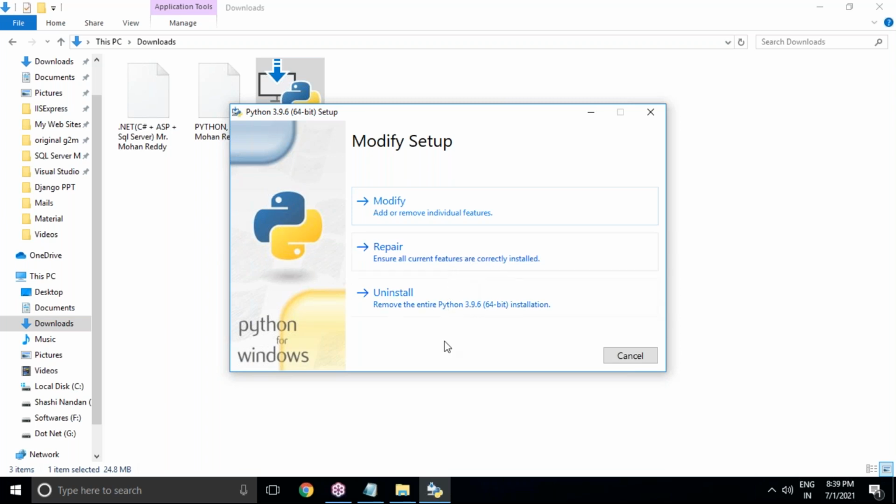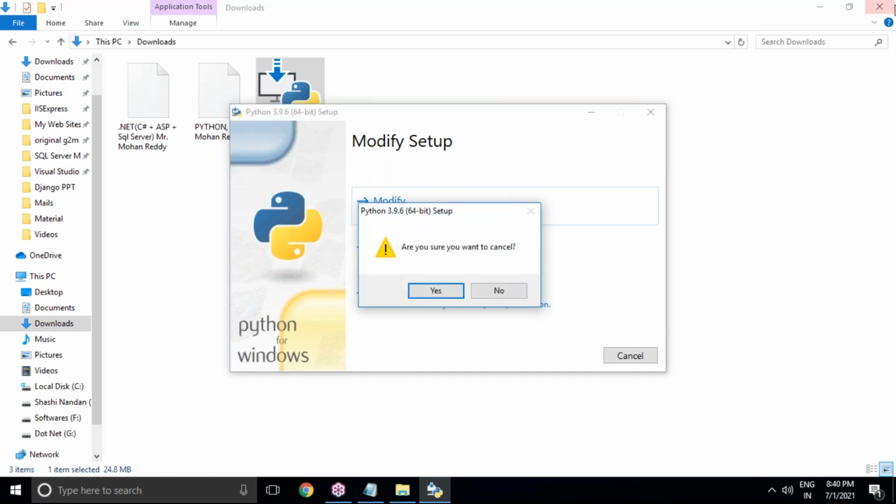But in your computer it will not show that for the first time when we try to install, and we'll be able to get two options. One is install now, next one is custom installation, but I strongly recommend to click on install now. But before that, you have to activate one checkbox. One checkbox will be available in this window only. That is add Python to environment variables, or add Python path to environment variables, that we must activate. So once we activate the checkbox which is present in this type of window and click on install now, within less than 1 minute, your Python software is installed successfully.